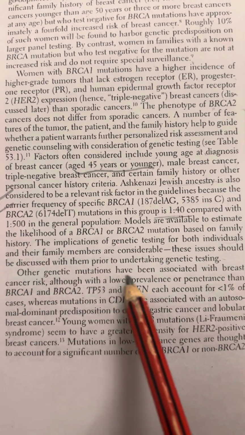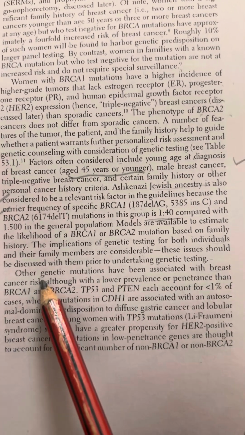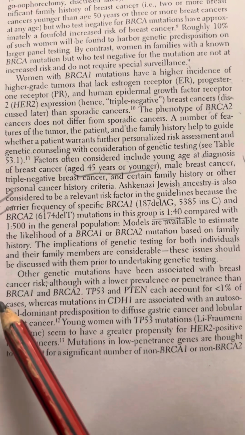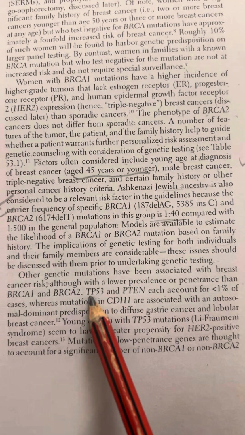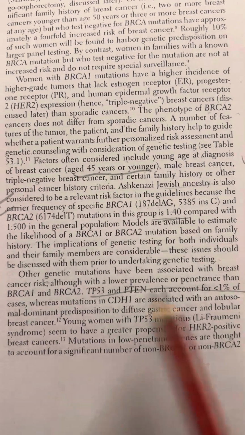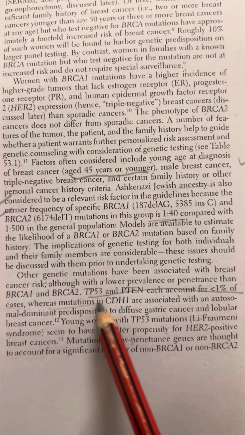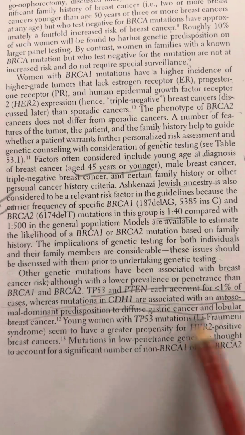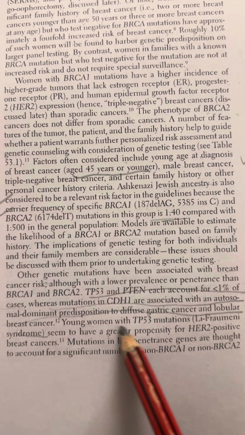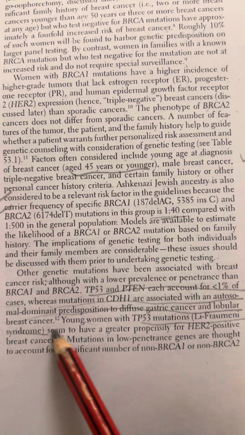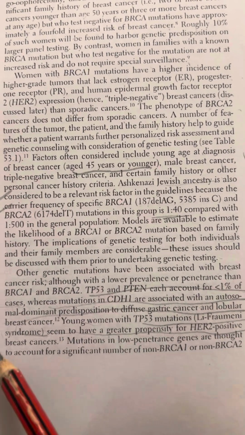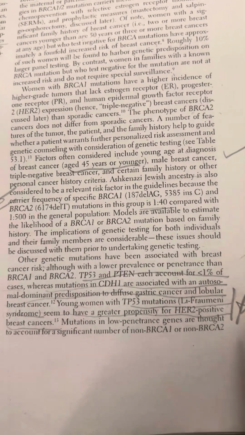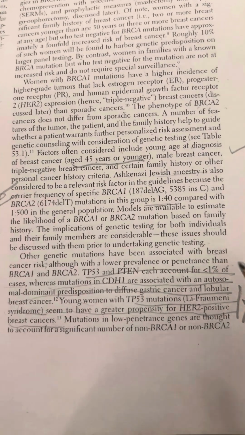Other genetic mutations are also associated with breast cancer, although with a lower prevalence or penetrance than BRCA1 and BRCA2. P53 and PTEN account for less than 1% of cases, whereas CDH1 is associated with an autosomal dominant predisposition to diffuse gastric and lobular breast cancer. Younger women with P53 mutations have a greater propensity to HER2 positive breast cancer.